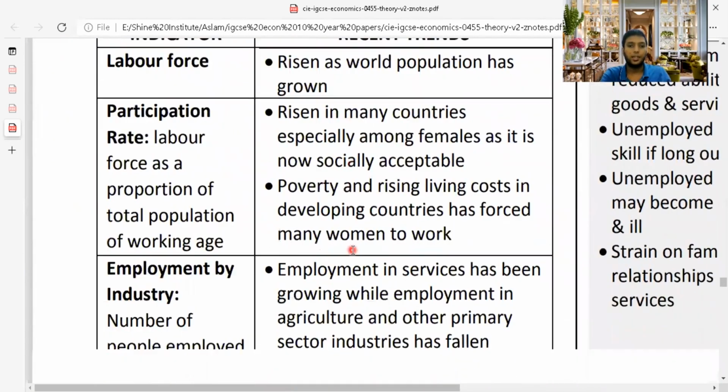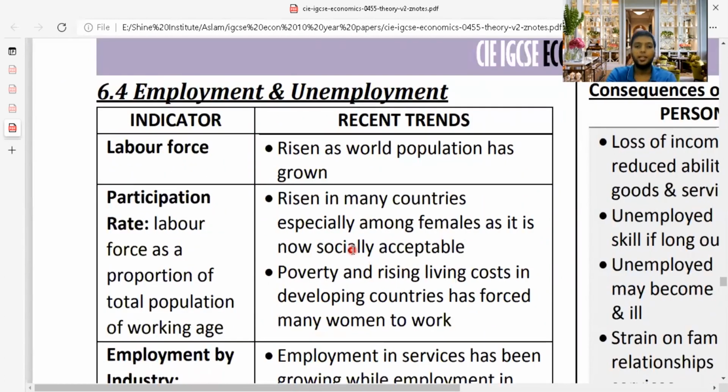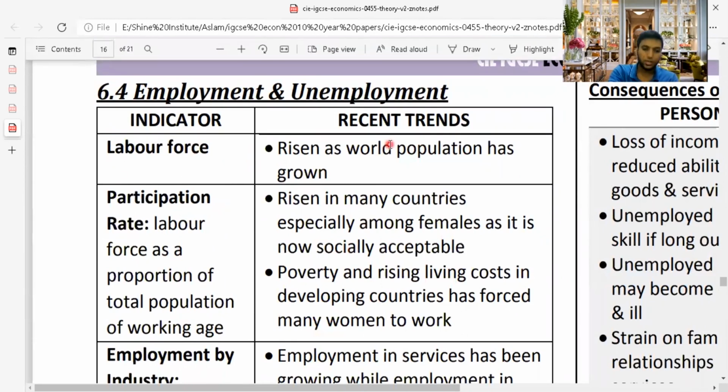Then we move on to the next indicator, employment and unemployment indicators. A very important part of your syllabus again. Indicator: you have labor force participation. Let's see what is happening in the recent trend.